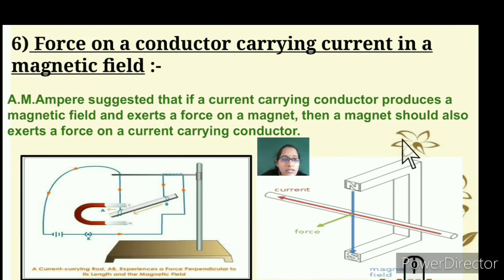So you can see here this magnet and there is a conductor. You can see that force is created by the magnet and the current, the direction of the current, and around it is the magnetic field.